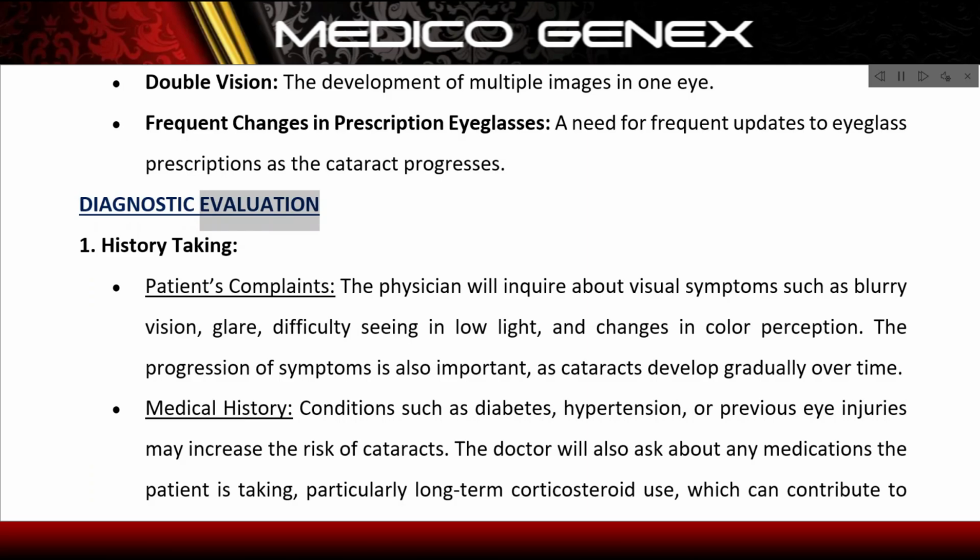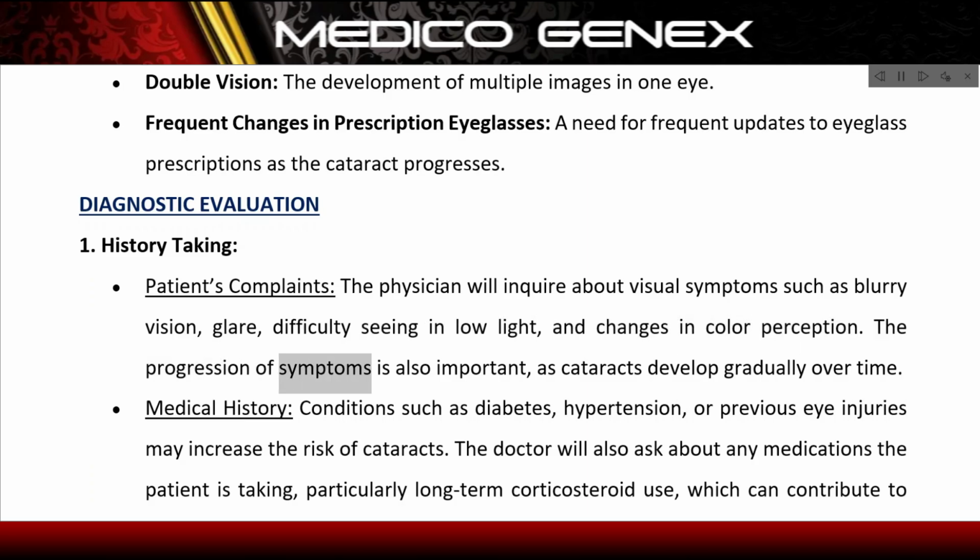Diagnostic evaluation. 1. History taking. Patient's complaints. The physician will inquire about visual symptoms such as blurry vision, glare, difficulty seeing in low light, and changes in color perception.